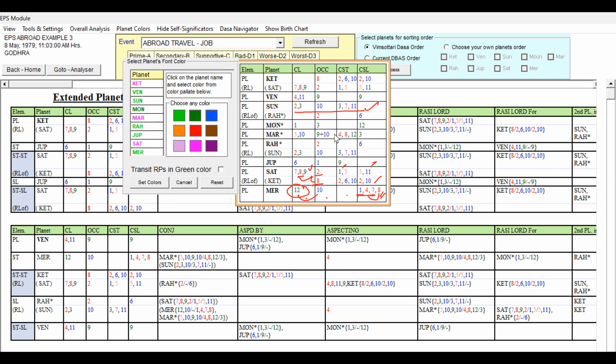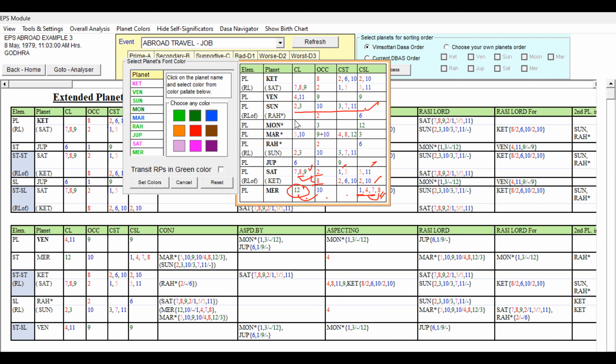No, 5, 10, 9, 10, and 12 and 3, it is good. And third cuspal sublord, this blue is different because it has got Ketu pink is different, and Saturn's pink also different, but Mars planet has got the 4, 8, it is good. Anyway, Mars also we can give blue, because of the 5, 10th lord occupying 9th house, 10 occupant close to, and 12th star lord and third sublord. So third sublord is 3, 12 is good. So we can make Mars, instead of giving pink, we can give blue. I feel that is good.